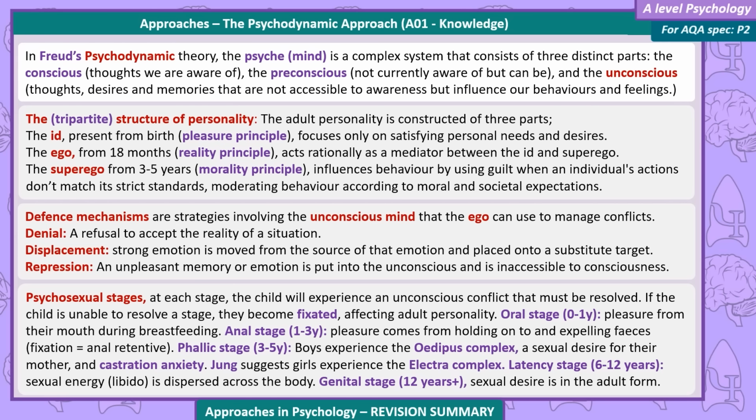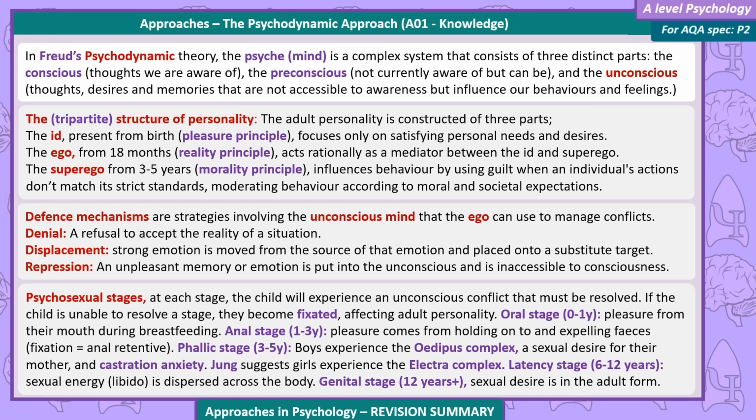The tripartite structure of personality. The adult personality is constructed of three parts. The id, present from birth, pleasure principle, focuses only on satisfying personal needs and desires. The ego, from 18 months, reality principle, acts rationally as a mediator between the id and superego.